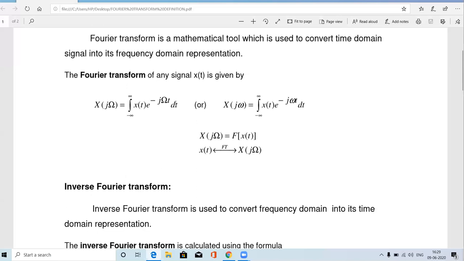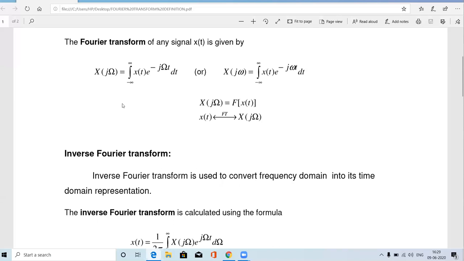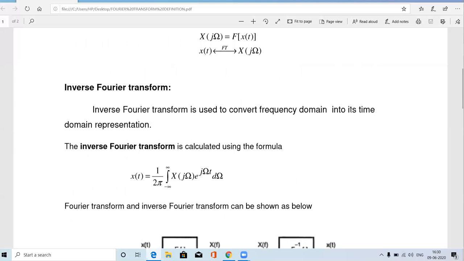So this is the Fourier transform. Fourier transform is used to convert the time domain signal x of t into frequency domain signal capital X of j omega. Okay, so sometimes we may convert in a reverse manner. That is, we may convert X of j omega, the frequency domain signal, into time domain signal. So in order to convert the frequency domain into time domain representation, we are using the inverse Fourier transform.